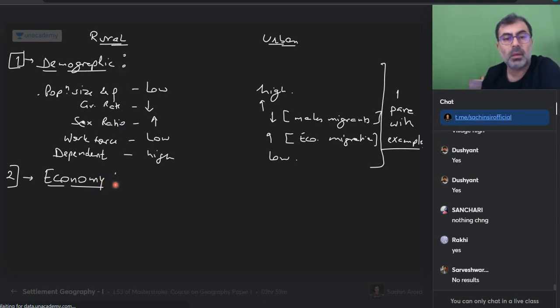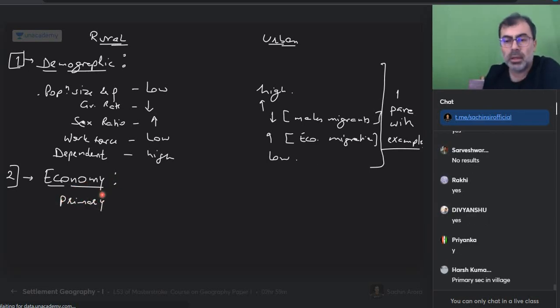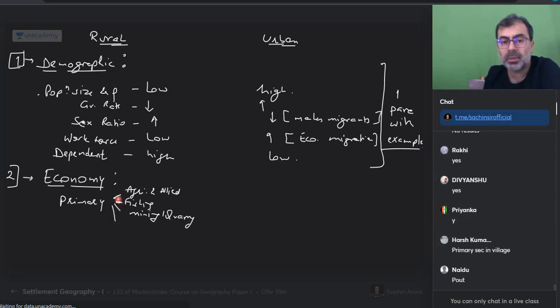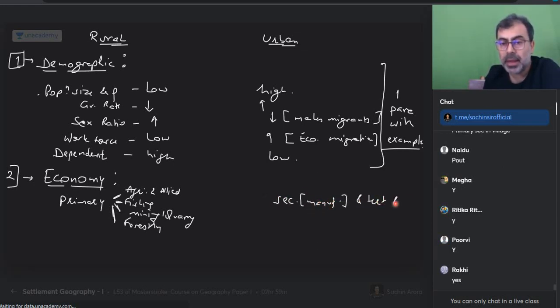Okay. Economy. So is the economy very different? Primary sector is what rural settlement is about. It can be agri and allied activities, fishing, mining, quarrying. What is that? Breaking stone. Today in The Hindu you will see a picture of sand mining has come, yes no? Sand mining. Agri and allied includes animal husbandry, yes, and forestry possible. But here secondary, manufacturing and tertiary and quaternary and whatever you want, possible or not?